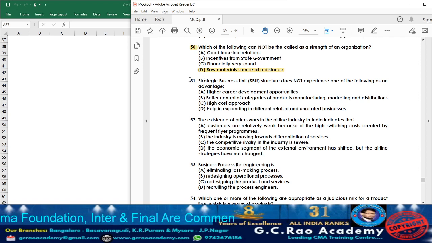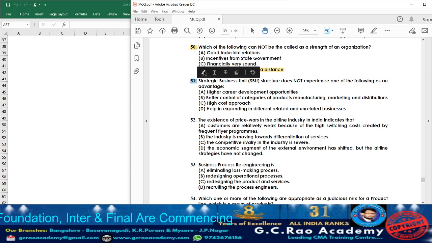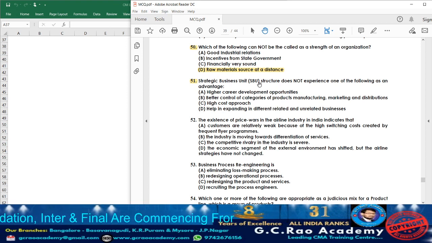Now let us move on to question 51. What are they telling? SBU, strategic business unit structure, does not experience one of the following as an advantage. What is not the advantage? Meaning we need to find which will be the disadvantage. Option A, higher career development opportunities. Yes, that is the advantage. So accordingly, it cannot be the answer.